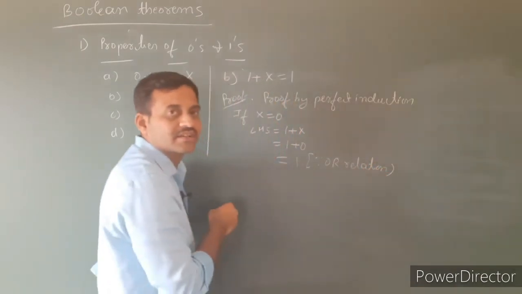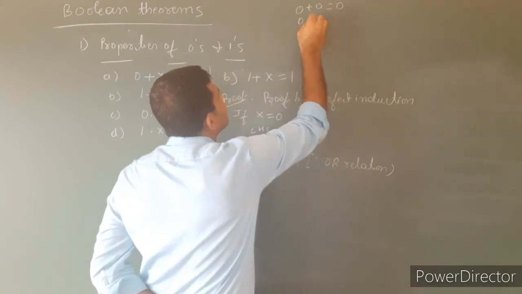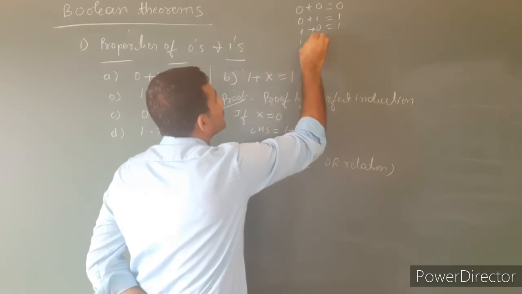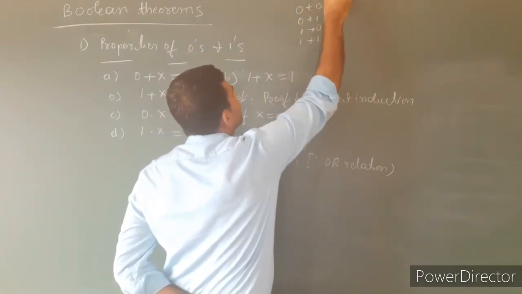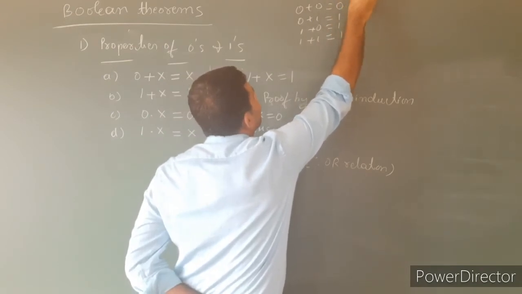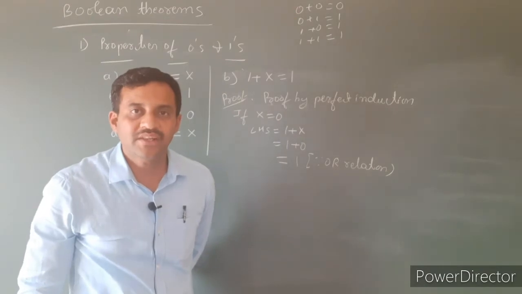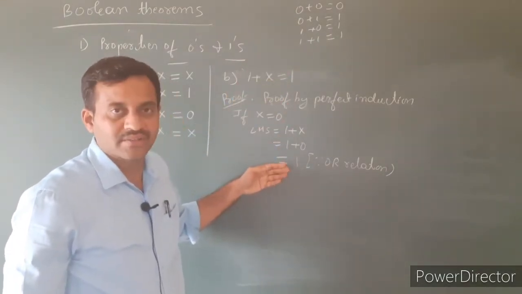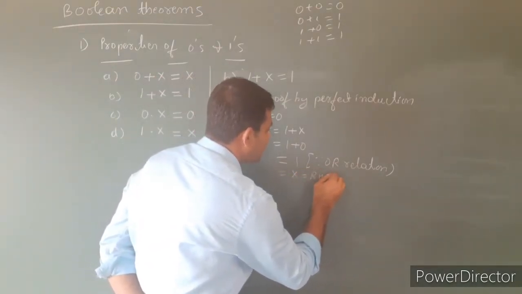What is the OR relation? See here, 0 plus 0 is equal to 0, 0 plus 1 is equal to 1, 1 plus 0 is equal to 1, 1 plus 1 is equal to 1. These are the OR relation. This is the third postulate of Boolean algebra. Using this OR relation, here we have to write 1, which is equal to the right hand side.